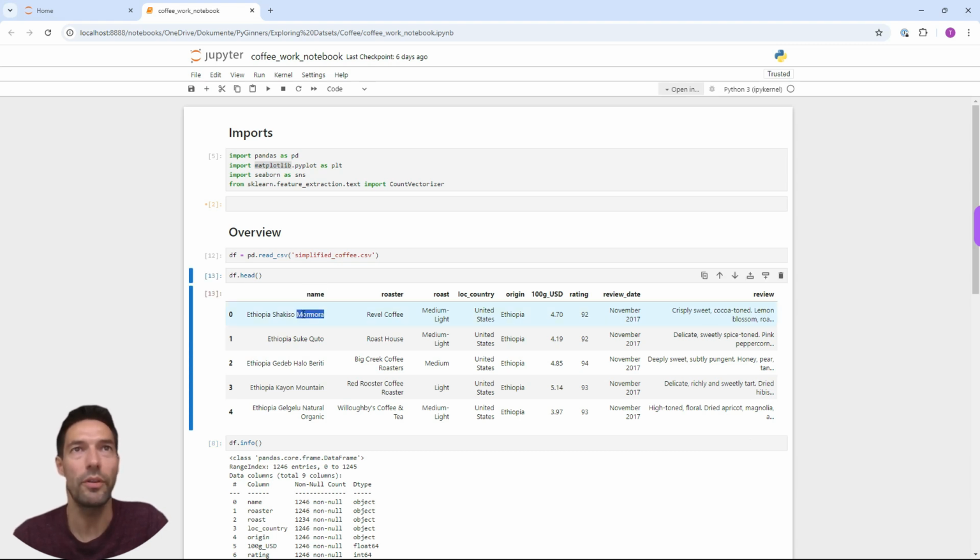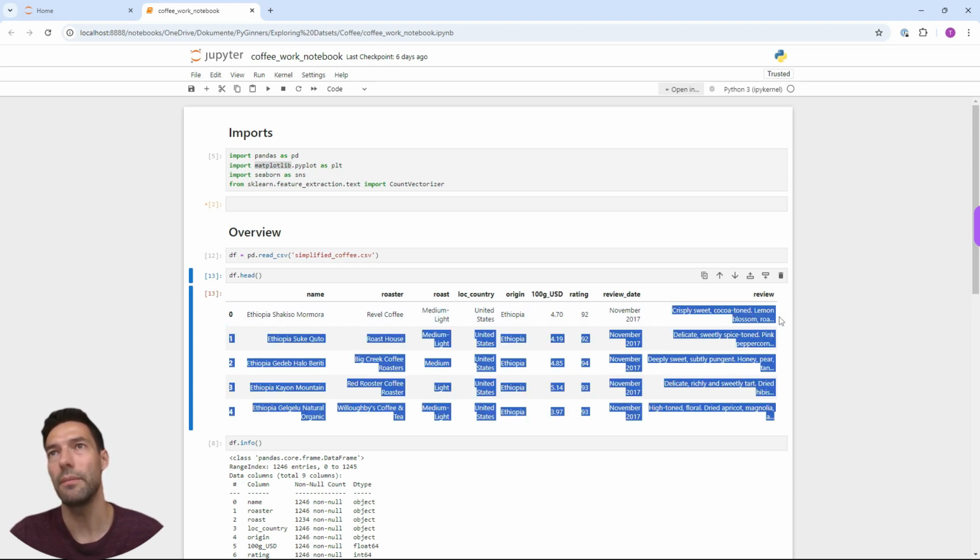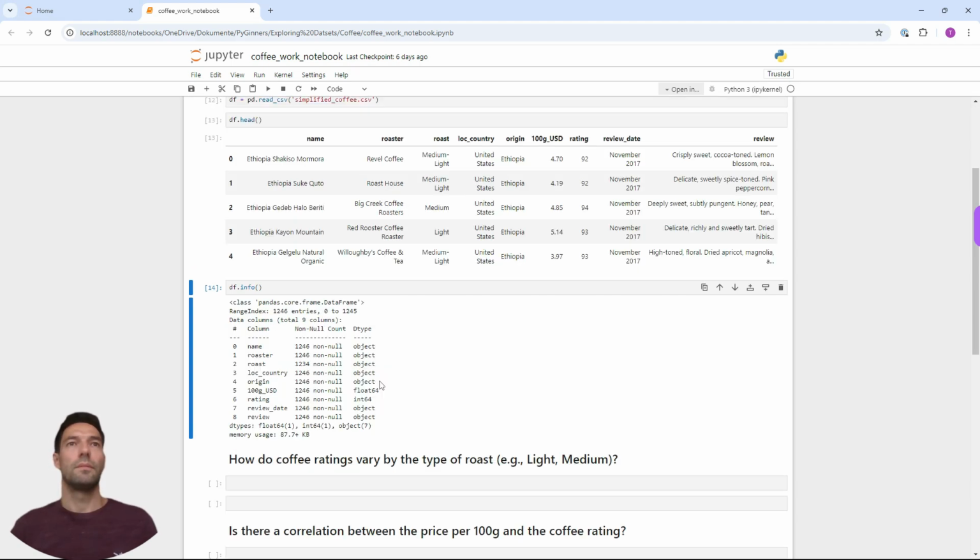There's the name of the coffee, the name of the roaster, the roast type, whether this be medium light, light, or medium, the location country, that's the country of the roaster, the origin where the coffee is actually coming from, the price per 100 grams in US dollars, rating ranging from 0 to 100 max, and a review of the expert plus the review date.